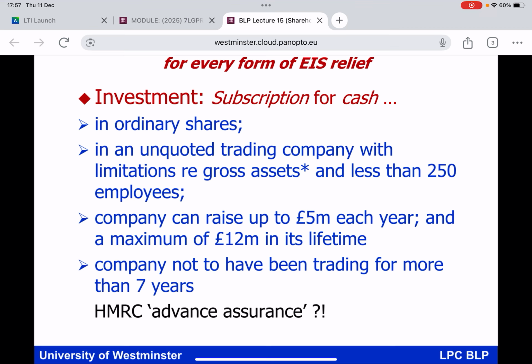So we're certainly moving to quite an interesting area, and the broad idea is an individual investing cash directly into an EIS qualifying company, cash in return for ordinary shares. Now, what you frequently find in practice, everybody, and it's mentioned at the bottom of the slide, is before people go ahead and make these cash investments, if they think they're going to get tax breaks, which I'll flag up for you in a second, they'll often run it past HMRC first of all. They're looking for advance assurance. We believe that we're going to get EIS tax breaks in this situation, but before we go ahead and invest the cash into the company, are you going to give us the thumbs up, the green light? All right, now let's move on.